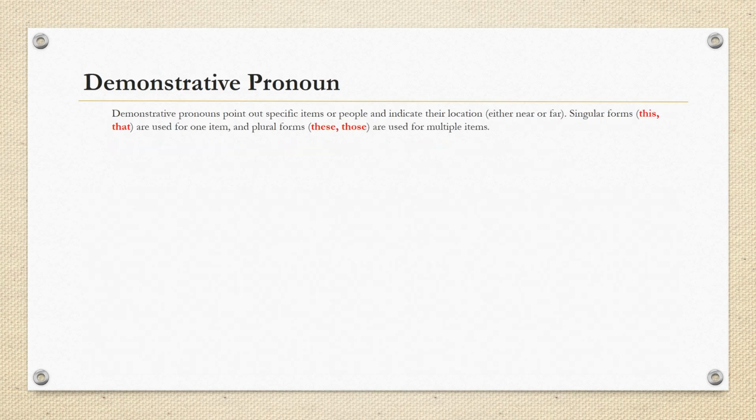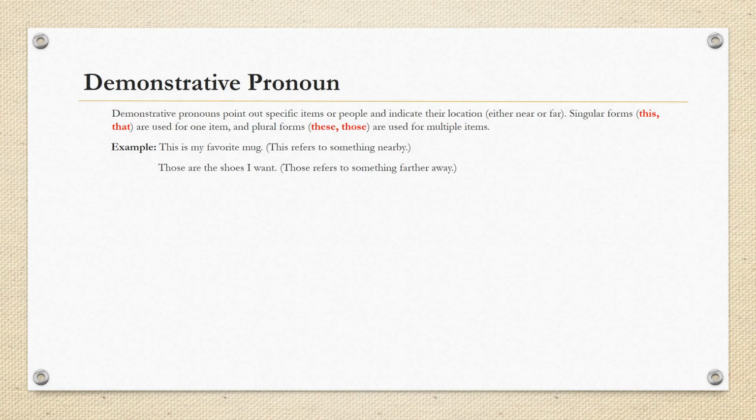Demonstrative pronouns point out specific items or people and indicate their location, either near or far. Singular forms, this and that, are used for one item, and plural forms, these and those, are used for multiple items. Example, this is my favorite Mac. This refers to something nearby. Or, those are the shoes I want. Those refers to something farther away.